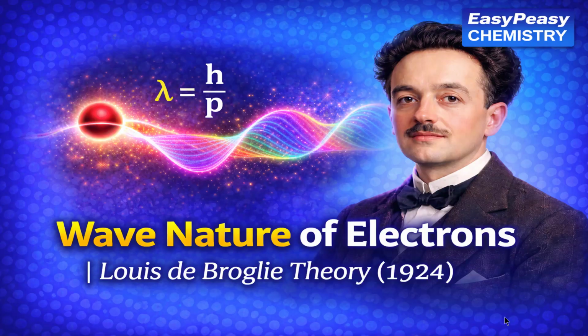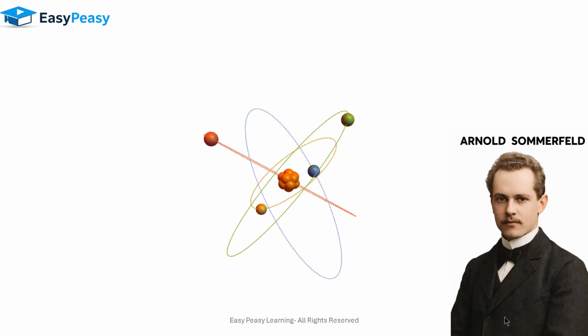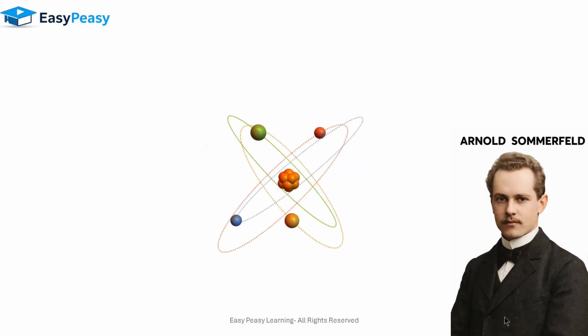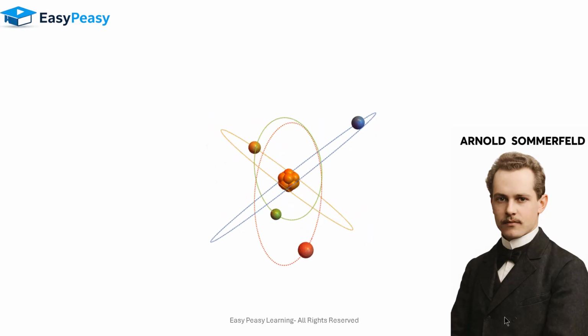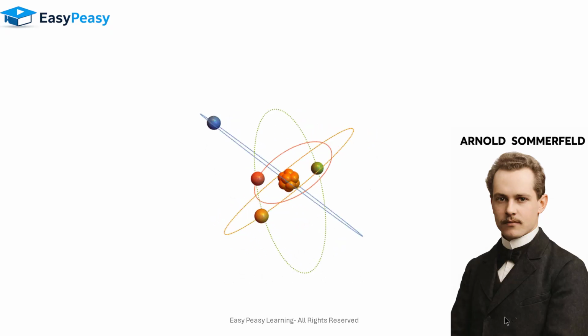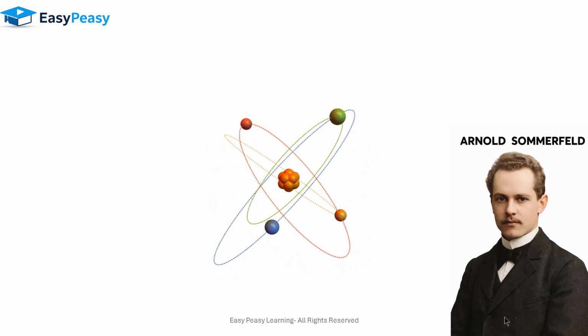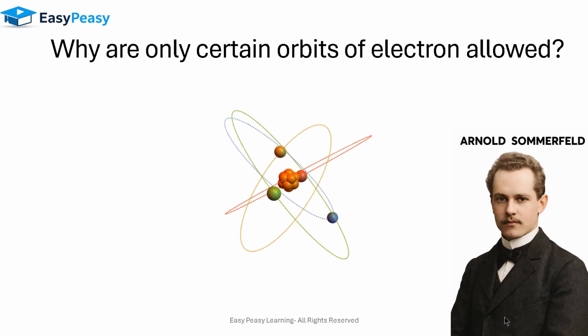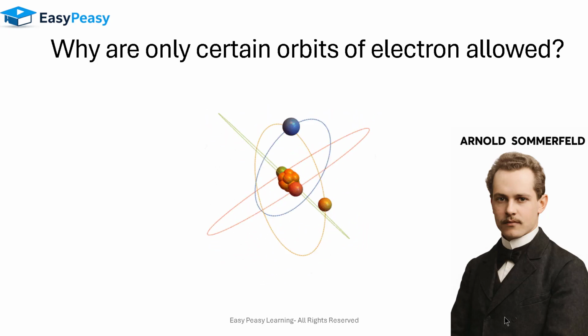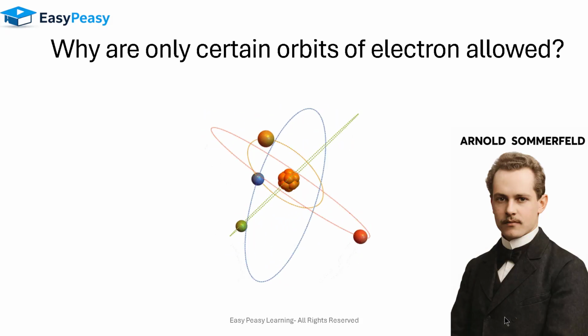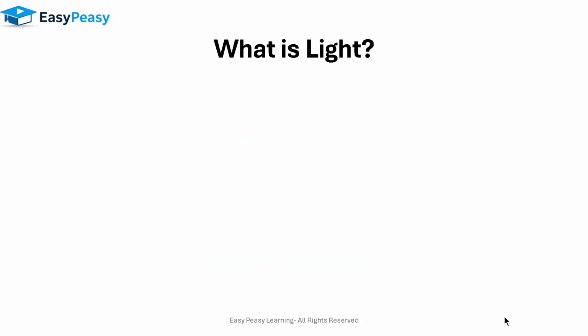Today we are going to discuss the Wave Nature of Electrons by Louis de Broglie. Now, this story started when Arnold Sommerfeld told us that electrons are not moving in perfect circles, rather they are moving in elliptical orbits. Now the question is, why are only certain orbits of electron allowed?